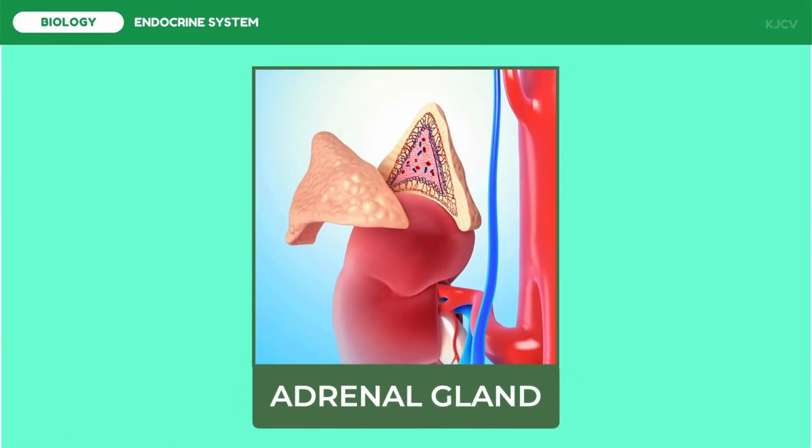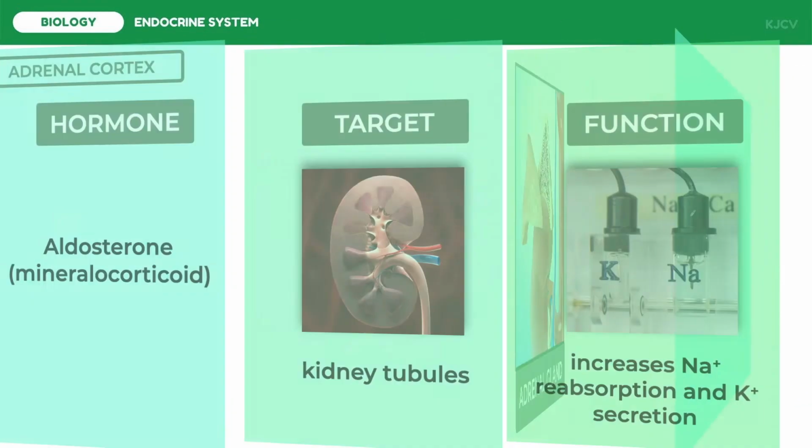Now, let's discuss the adrenal gland. There are 2 adrenal glands, one embedded above each kidney in a capsule of fat. Ad means next to. Renal means kidney. Each adrenal is composed of 2 endocrine organs, one surrounding the other. The outer layer is the adrenal cortex. The inner portion is the adrenal medulla. The adrenal cortex and medulla secrete hormones belonging to different chemical categories whose functions, mechanisms of action, and regulation are entirely different.